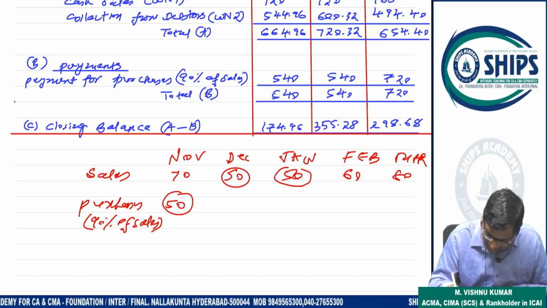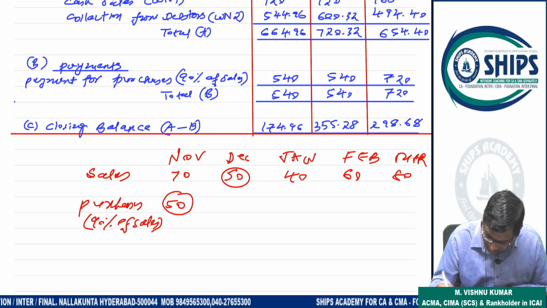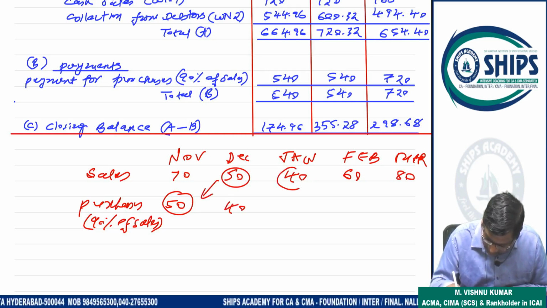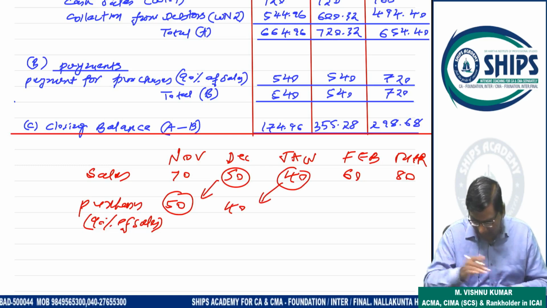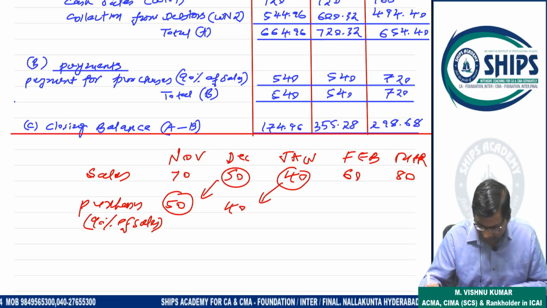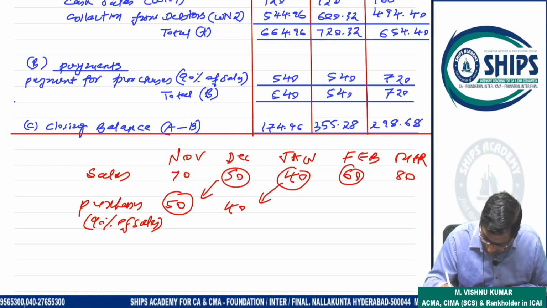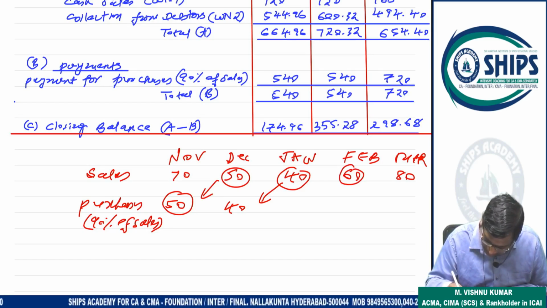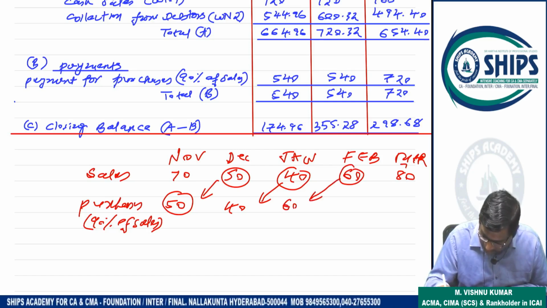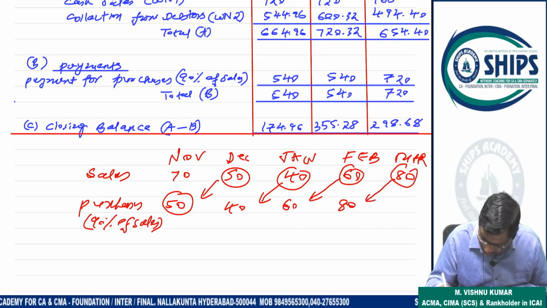So January month sale, 50. So they purchase one month before. Suppose this is 40. Yes, sir. Suppose this is 40. So it means this 40 will come here, one month prior. Then this 60 will come in January, one month prior. This 80 will come here.